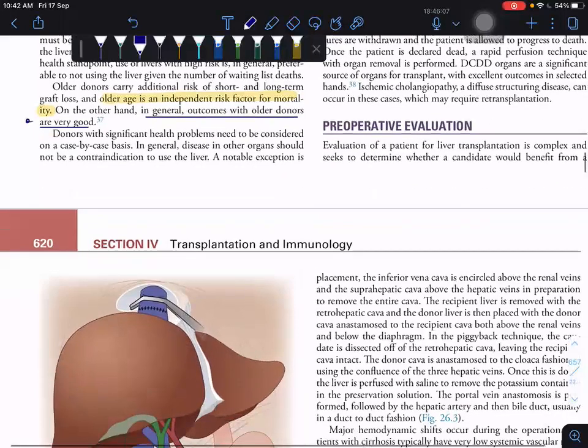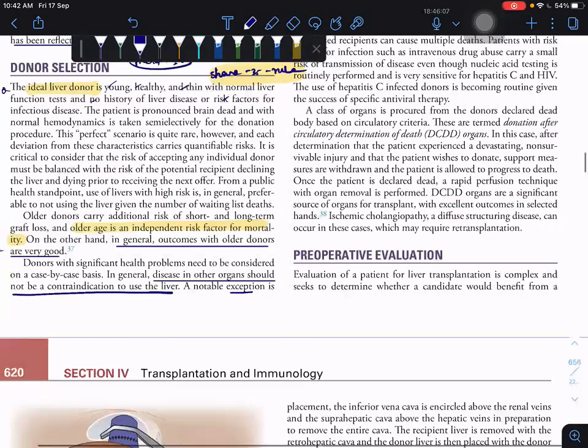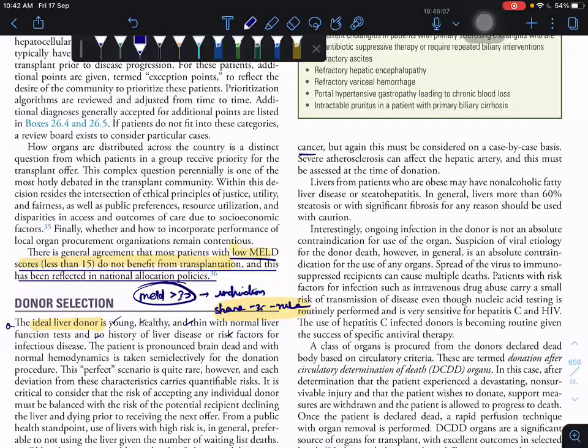Whenever the same donor has diseases in other organs, suppose I have disease in the kidney, that is not a contraindication to the use of the liver. Another notable exception is cancer. Cancer is also not a contraindication. In general transplantation, all cancers are contraindicated if present within a 5-year period. The exceptions are skin cancers. With skin cancers we can go for transplantation.